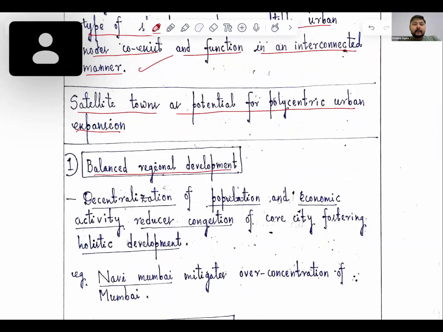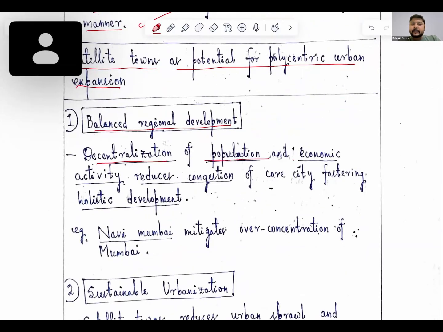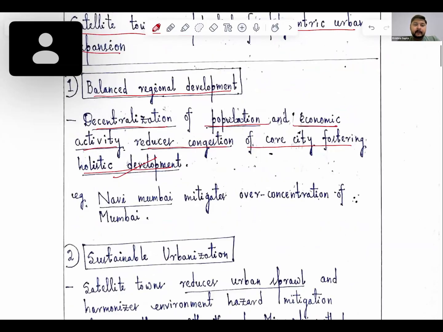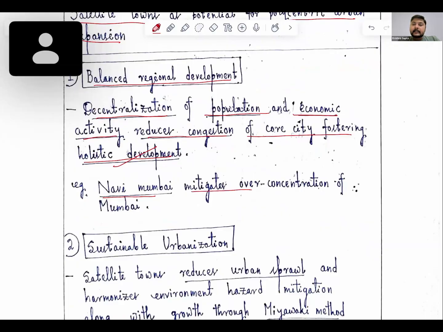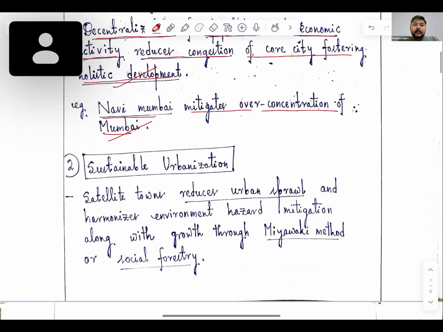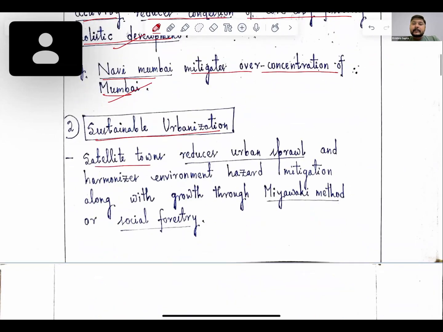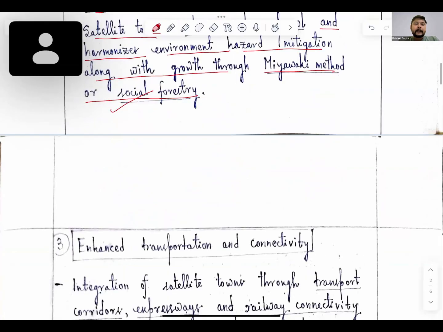Satellite towns have potential for polycentric urban expansion. So balanced regional development, decentralization of population and economic activity, reduces congestion of the core city, fostering holistic development. For example, Navi Mumbai mitigates over-concentration of Mumbai. Okay, this is a good one. Sustainable urbanization: satellite towns reduce urban sprawl and harmonize environment hazard mitigation along with growth through the Miyawaki method or social forestry. Okay, so this is for the sustainable part with respect to environment.